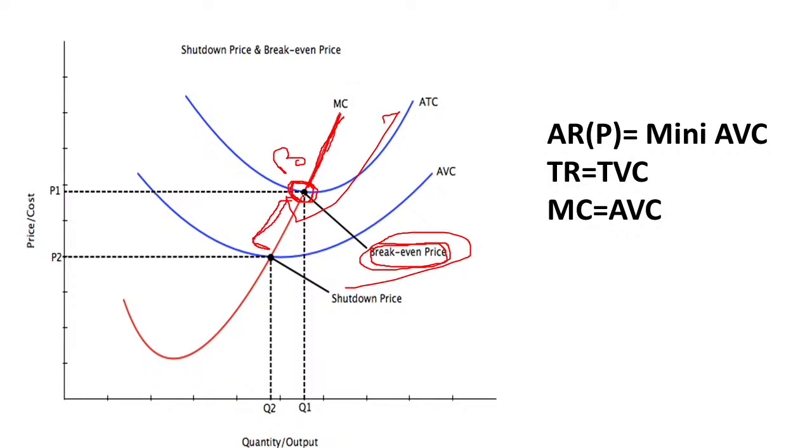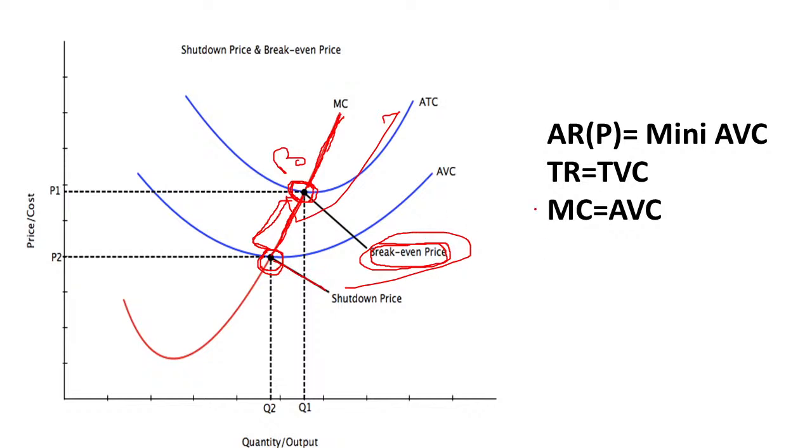In this area, any point from this point to this point the firm can produce. But when the marginal cost curve crosses the average variable cost curve, it means that below this point the firm is unable to cover its variable costs also. So below this no firm is going to produce. At this point the firm is going to close its business. So this is known as the shutdown point.